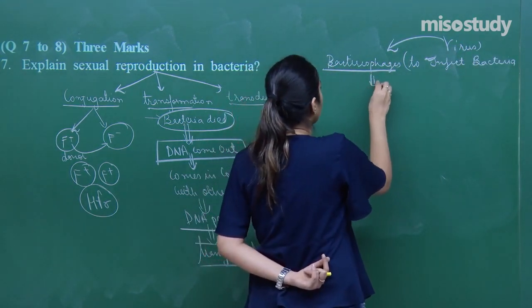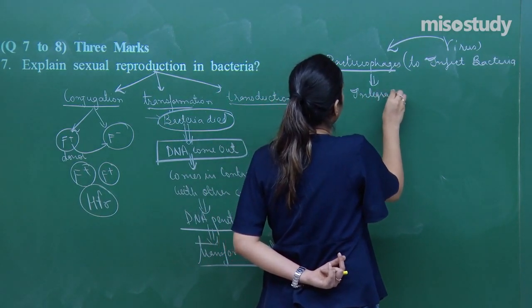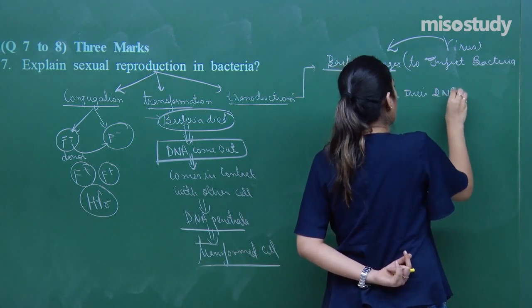While infecting, what do they do? They integrate their DNA into bacteria.